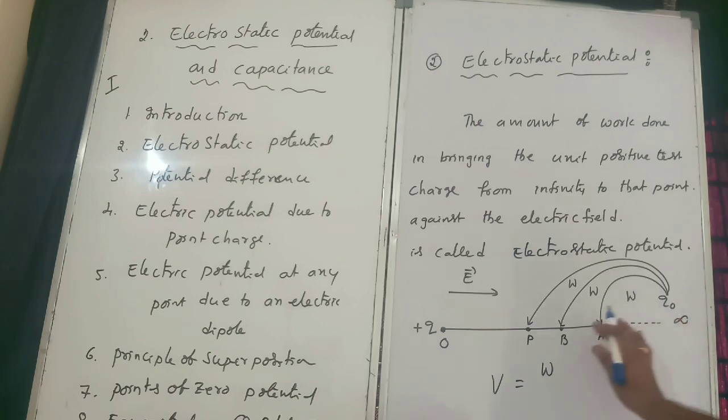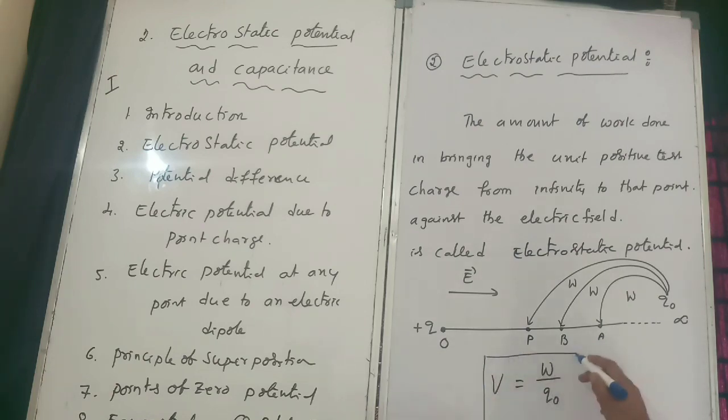So work done from 1 to 2. Generally we can call it 1 to 2, where 1 means infinity. So from infinity to this point, we have to bring Q naught. So this is the formula for electrostatic potential. Very important, general formula.